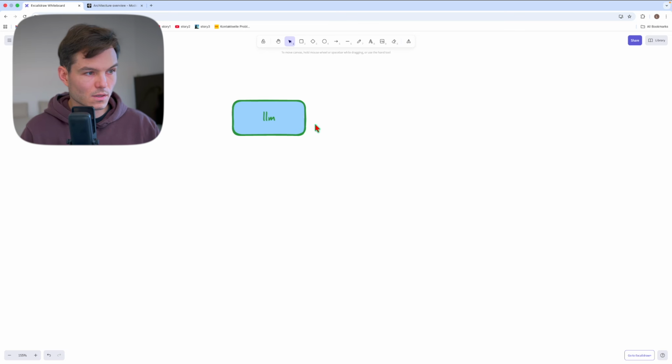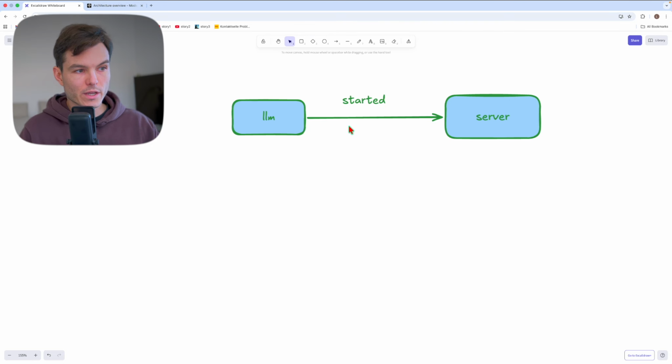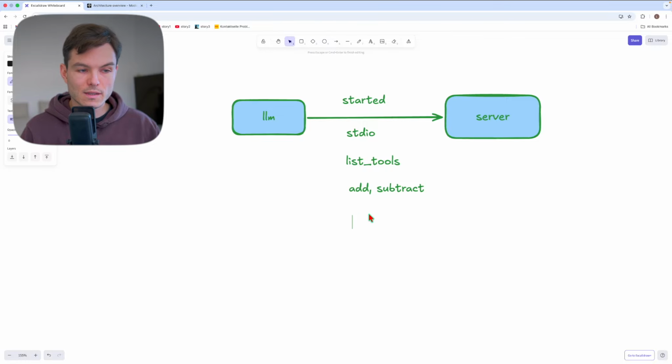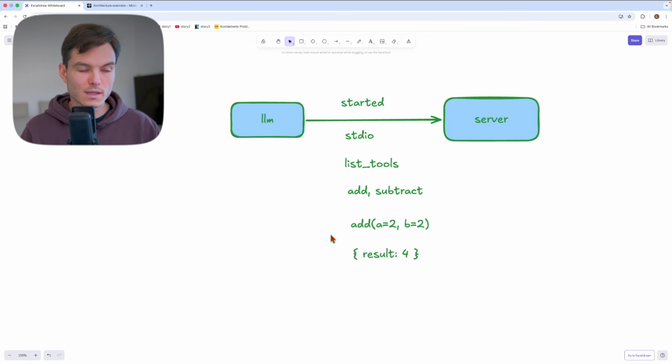Let's say that was our LLM, and it actually started the MCP server, and the communication layer is standard in and standard out. I'll talk about the communication layer a bit later, but the flow was like this: list tools. The server returned the tools in a standardized schema, and it said, okay, I have add and I have subtract that you can use. And then the LLM said, okay, can you add those two numbers, which were A equals 2 and B equals 2? And then the server adds those numbers and returns the result, which is 4. And the LLM knows, okay, the result is 4, then I can display this to the user.